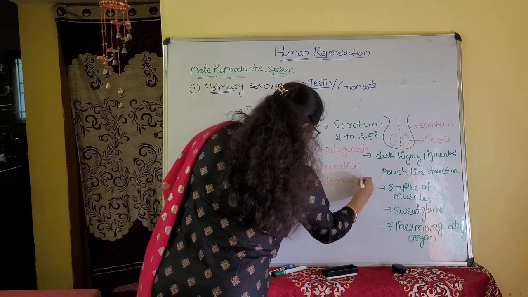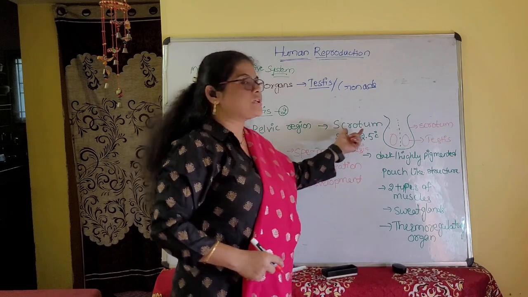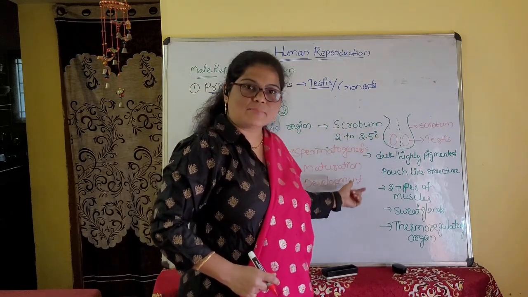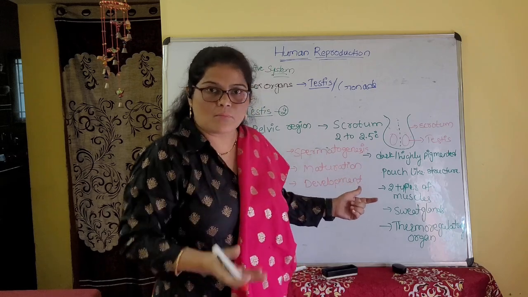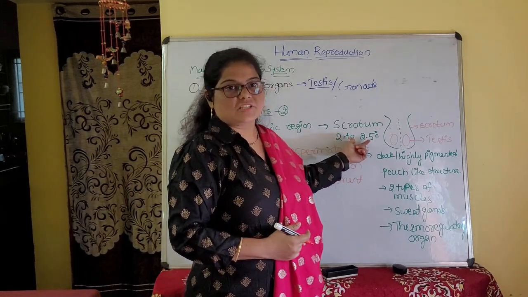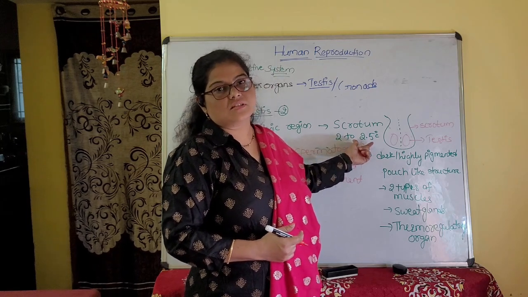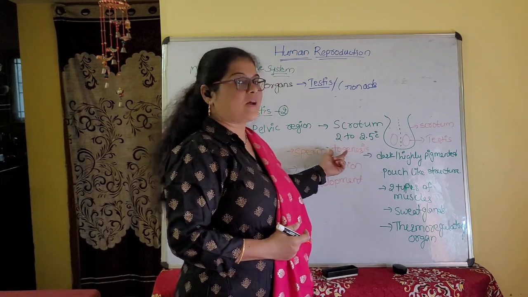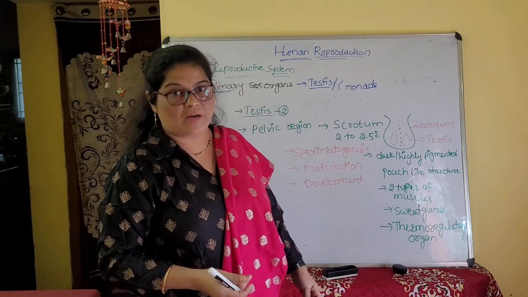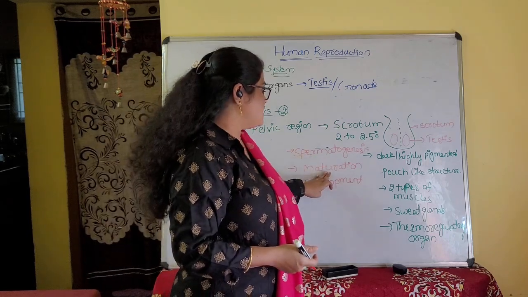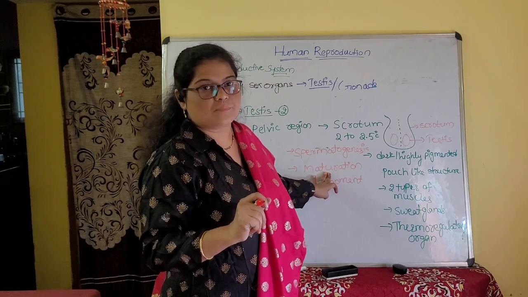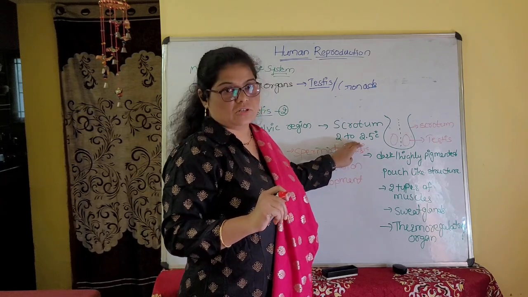Development. Okay. So the scrotum has a temperature 2 to 2.5 degrees Celsius lower than our normal body temperature. Why do we need that lower temperature? What is the necessity of it? It is for spermatogenesis, the formation of the sperms. Then next, the development as well as maturation of the sperm. We need a lower temperature.